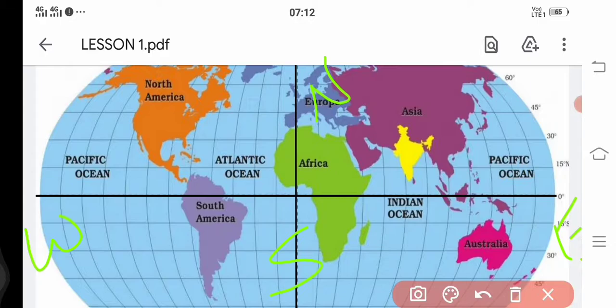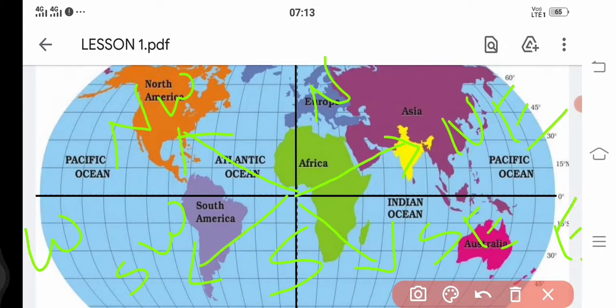Okay, whereas in between these, you may observe the corner parts that we find here. India is located here, like you find North America, like here you find Australia, like the part of South America. You may find in between these, what is this area called in between north and east? Very good, northeast. Whereas in between north and west, northwest. In between south and west, southwest. Like that, in between south and east, southeast.